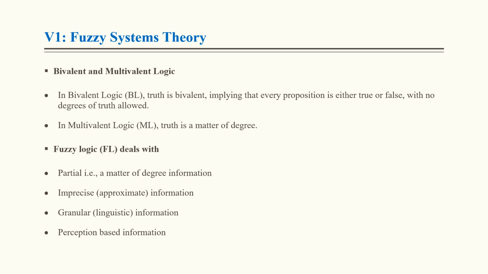Fuzzy set theory. There are various types of logic available, that is bivalent. In bivalent logic, truth is bivalent, implying that every proposition is either true or false, that is yes or no, 1 or 0, that's all. There are only two options: true, false, yes, no, 1, 0. In multivalent logic, truth is a matter of degree.